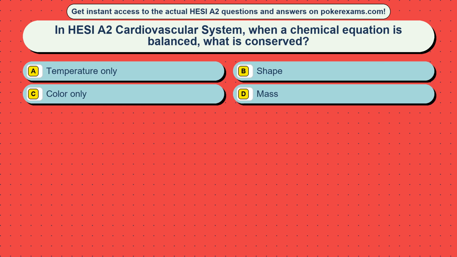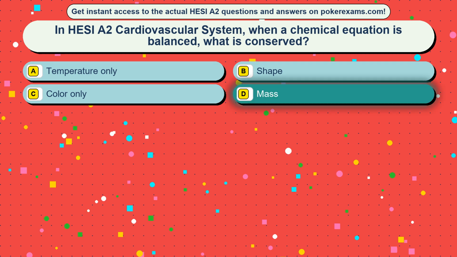Question 23. In HESI A2 Cardiovascular System, when a chemical equation is balanced, what is conserved? Option A, temperature only. Option B, shape. Option C, color only. Option D, mass. The correct answer is option D, mass.